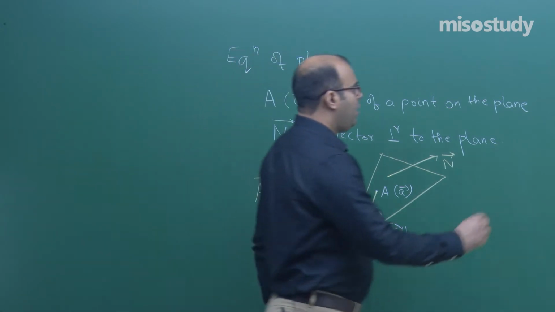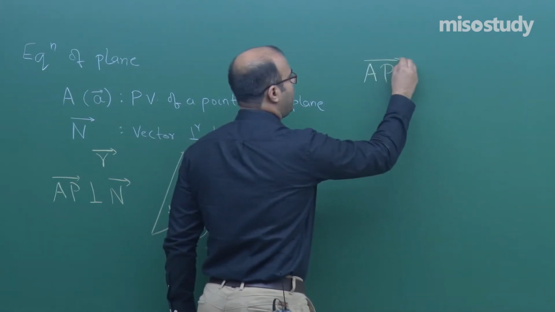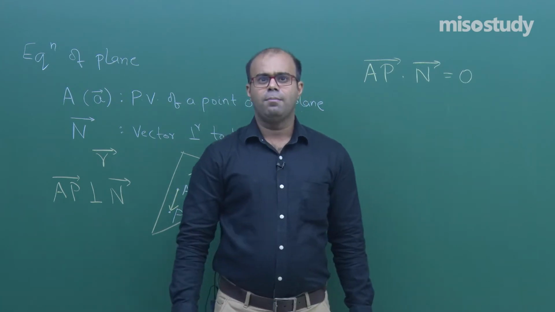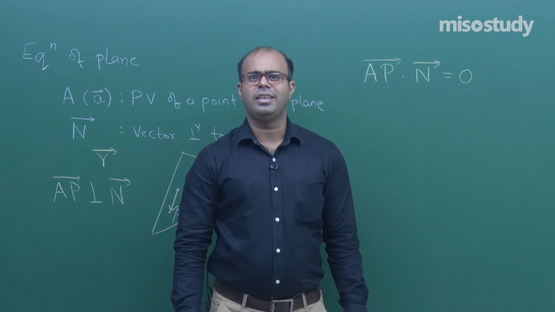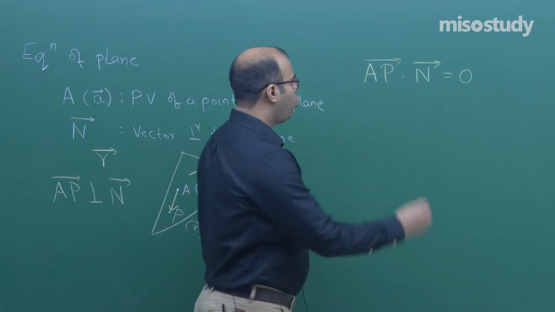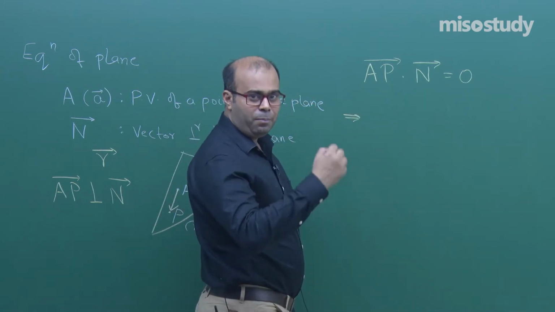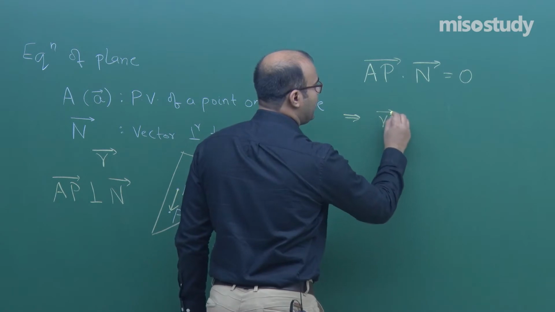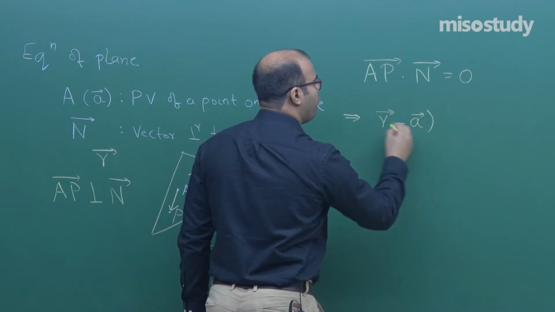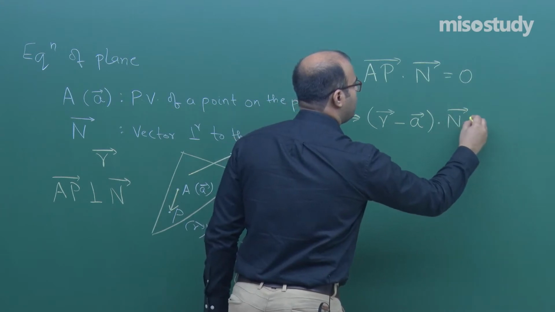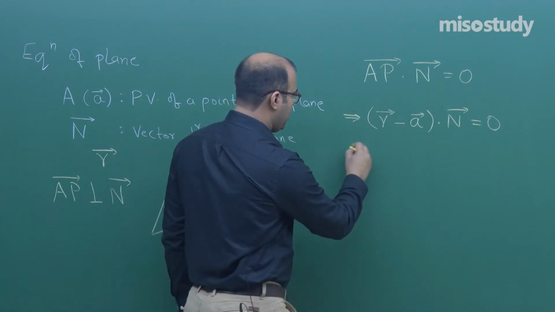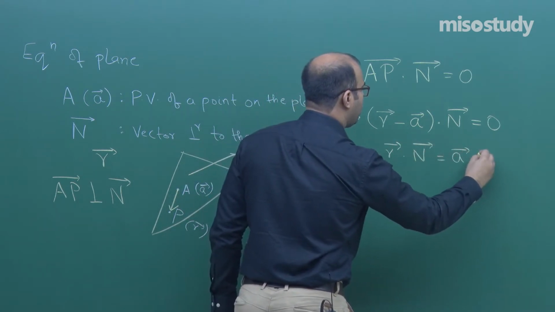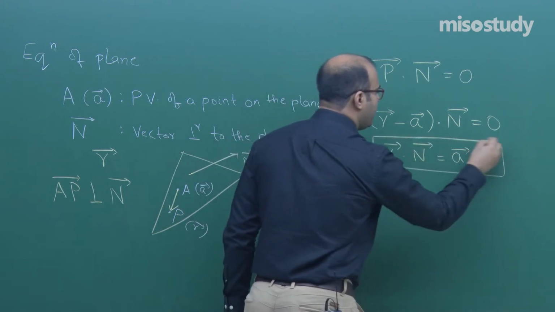So, if we take the dot product of AP with the n vector, what do we get? We get zero, because the angle between the two vectors is 90 degrees and cos 90 is 0. AP vector is the position vector of P minus the position vector of A. The position vector of P is small r, and the position vector of A is small a vector. Dot product with n vector should be equal to 0, which means r dot n vector is equal to a dot n vector. This is the equation of the plane.